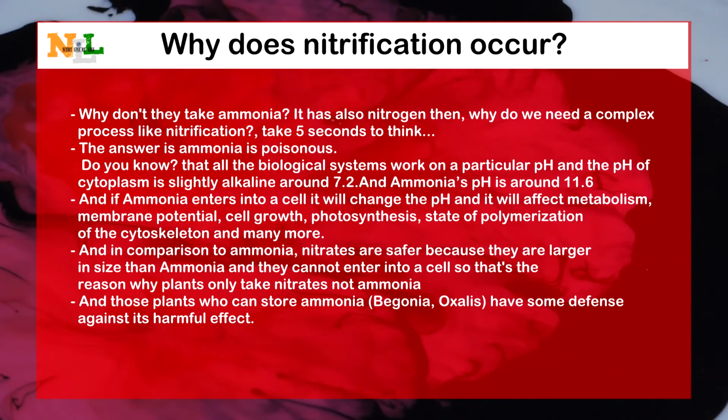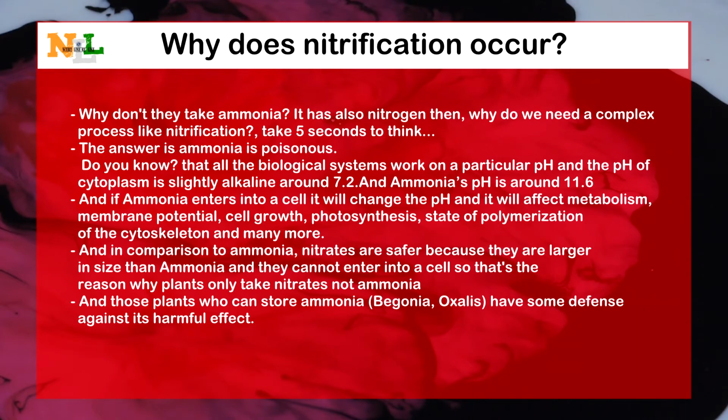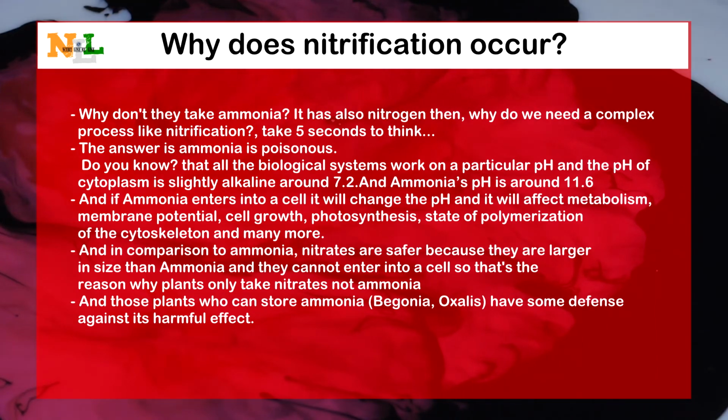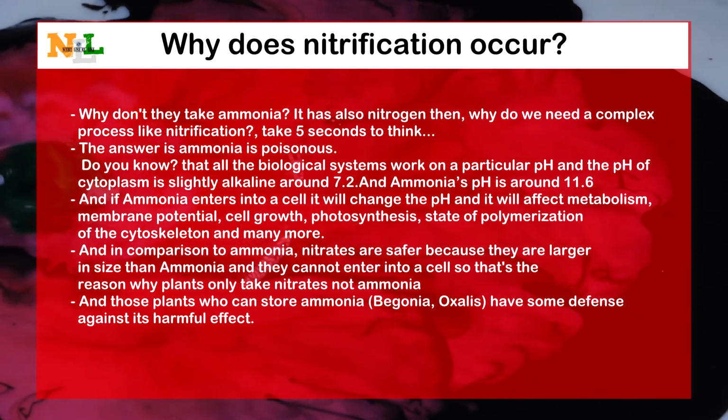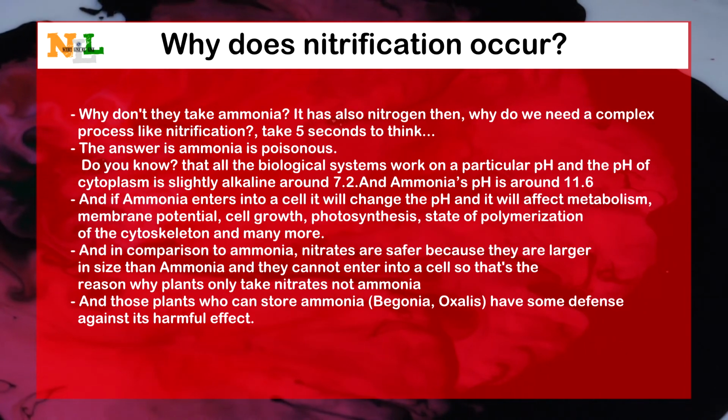Do you know that all biological systems work at a particular pH, and the pH of cytoplasm is slightly alkaline, around 7.2? But do you know what the pH of ammonia is? The pH of ammonia is 11.6. If the pH changes, then a cell will die, because if ammonia enters a cell, it will change the pH and affect the metabolism, membrane potential, cell growth, photosynthesis, state of polymerization of the cytoskeleton, and many more. In comparison to ammonia, nitrates are safer because they are larger in size, so they cannot enter a cell easily. That's the reason why plants take up nitrate, not ammonia.